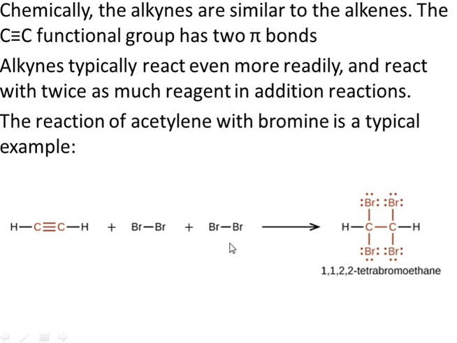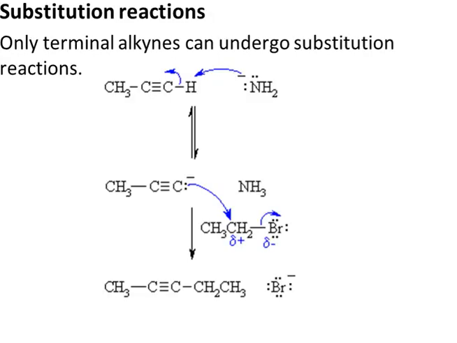Also, since an addition reaction is going on, a change in hybridization will be observed. Here we have sp hybridization, but in the product the hybridization is sp3. So whenever there is an addition reaction, a change in hybridization is observed.